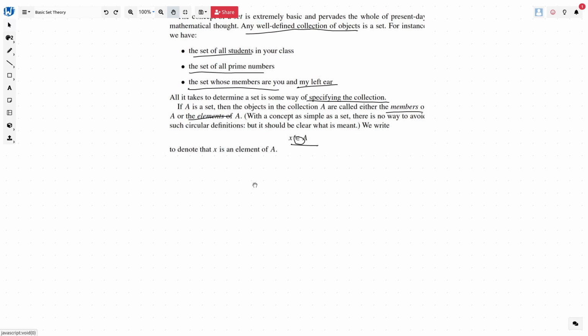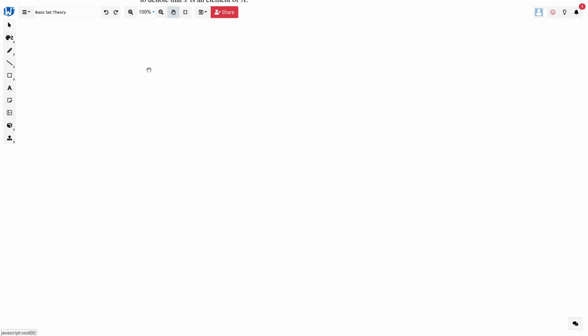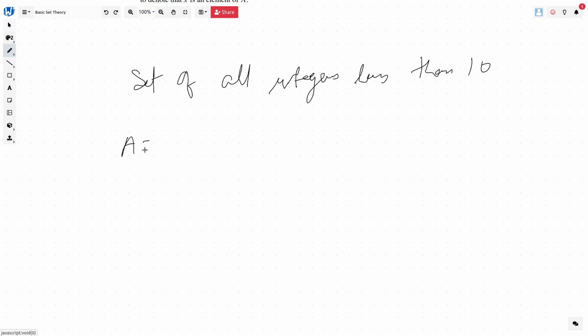So now let's take a few examples of sets so we get more and more idea about it. Let's say the first set is the set of all integers less than 10. Okay, so we define this set as A. So all of these integers will be like this, right, because we are talking only about the integers. So it's again well defined. It's less than, not less than or equal to, so 10 will not be included, right?